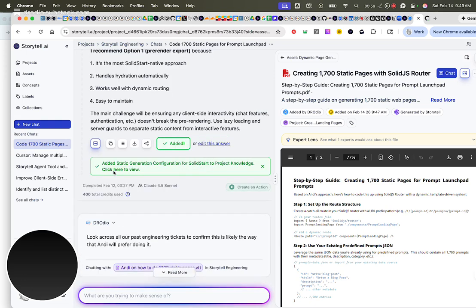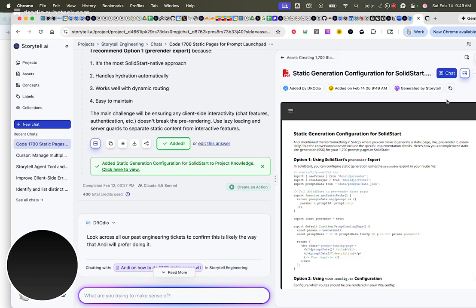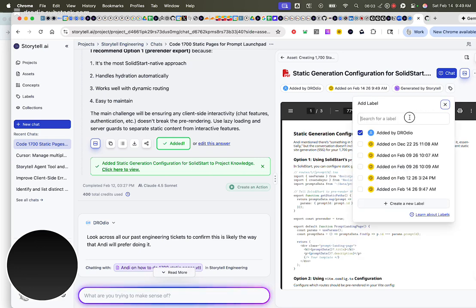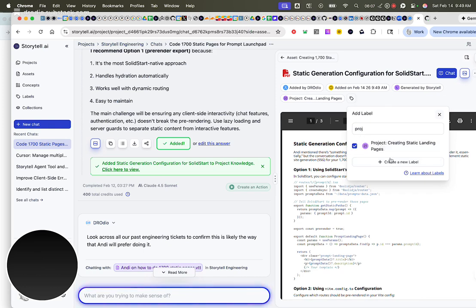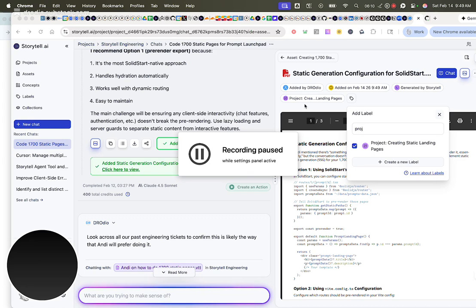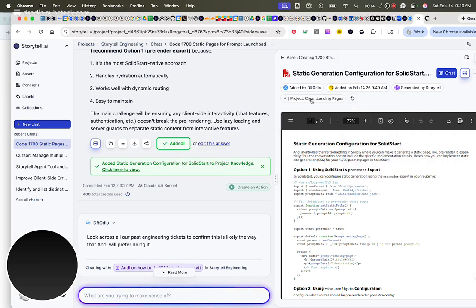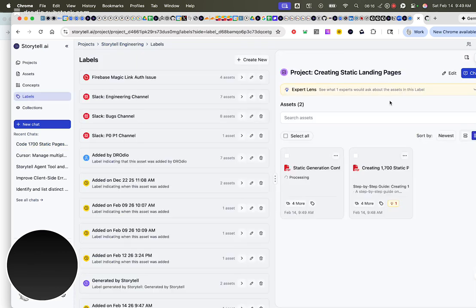And I'm going to view this, and I'm also going to label this in the same way. So project, now I've got this existing label here, so I just click it, and now I've added that label as well. So now if I click on this label here, I can see that I now have two documents, which is two pieces of output from Storytell labeled with this project label.